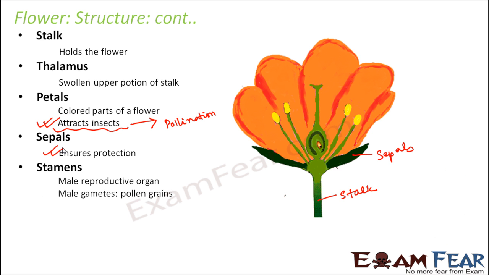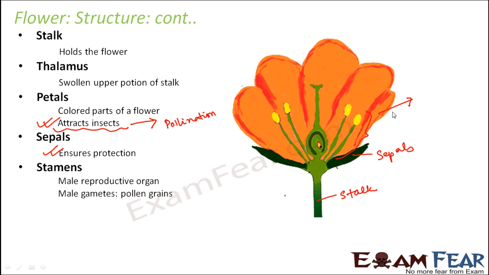Stamens, that is the male reproductive organ. As I said, these are the stamens, and what is the purpose of the male reproductive organ? The male reproductive organ will produce the male gametes, that is the male sex cells, because whenever you talk about sexual reproduction, you need a male gamete and a female gamete, right? So somebody has to produce the male gamete. So male gametes will be produced by the male reproductive organ, that is the stamen.